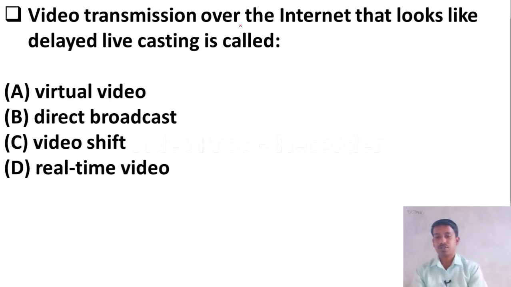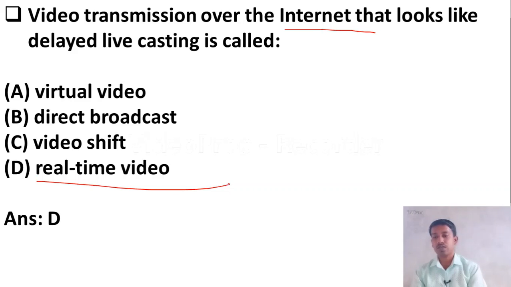Video transmission over the internet that looks like delayed live casting is called option A, virtual video, option B, direct broadcast, option C, video shift, option D, real time video. Yes, here the right answer is option D, real time video. It is a video transmission over the internet that looks like delayed live casting. Yes, let us move to the next slide.